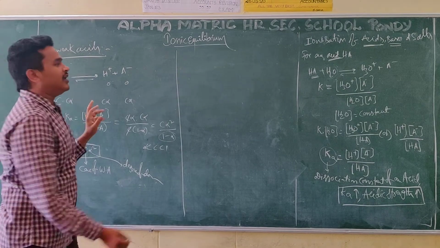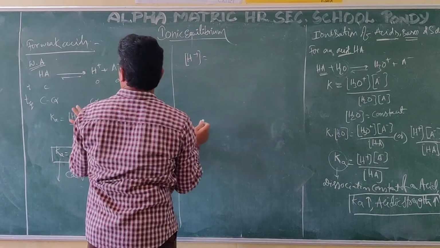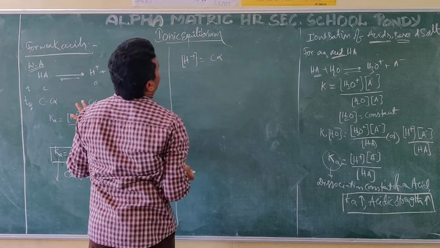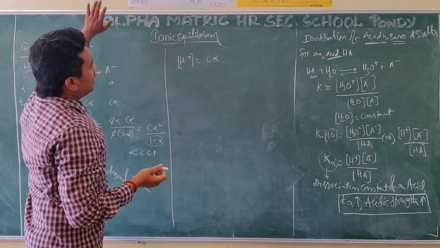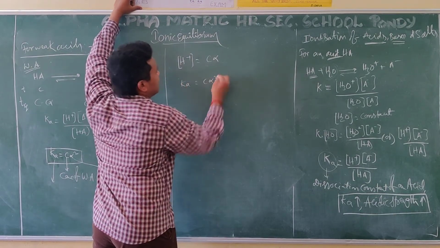I need the H plus concentration. The H plus concentration we can also take as a formula. What is the H plus concentration? It is C alpha. We have Ka is equal to C alpha square.